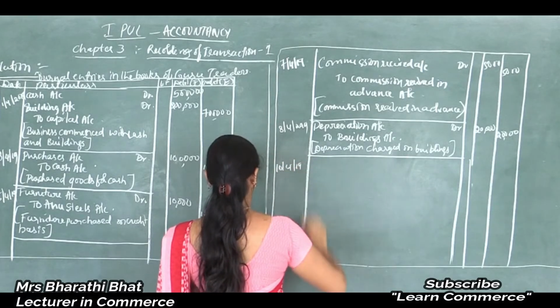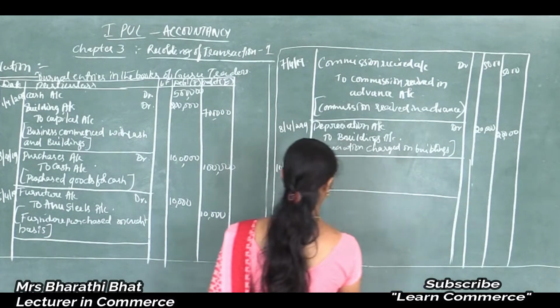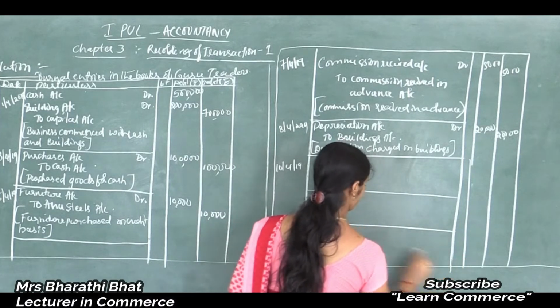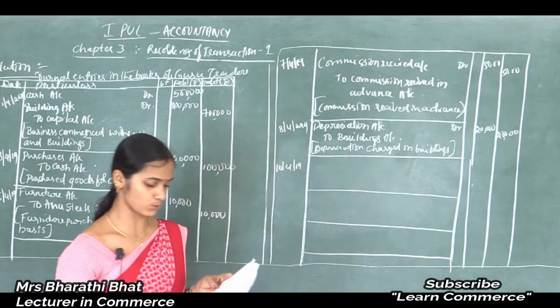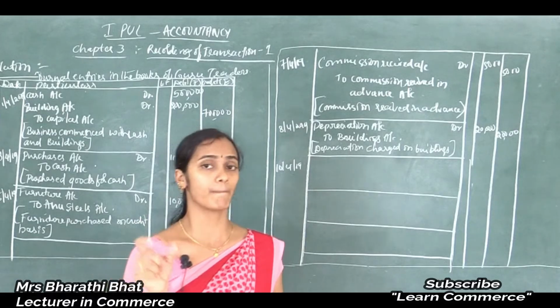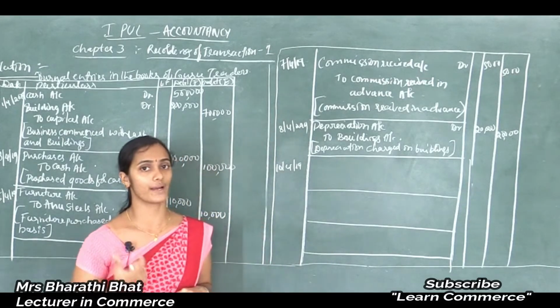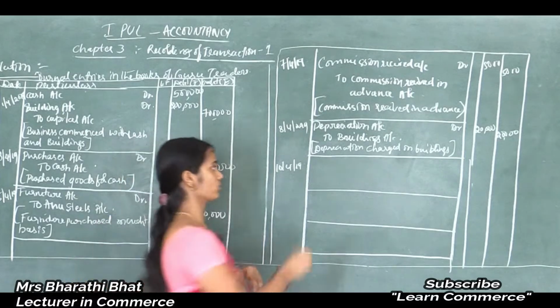10/4/19. Purchased goods from Jagadish. Person name is mentioned, purchased goods. So purchases account debited to Jagadish account.